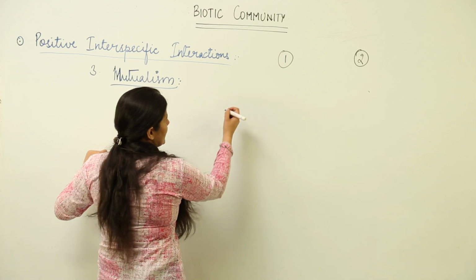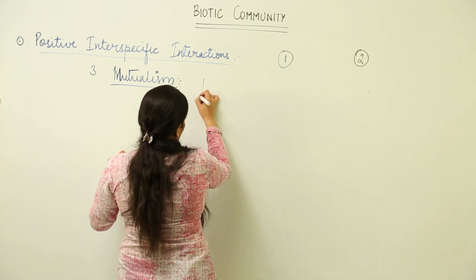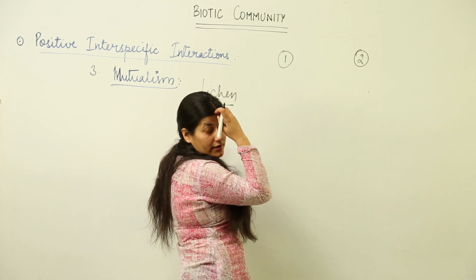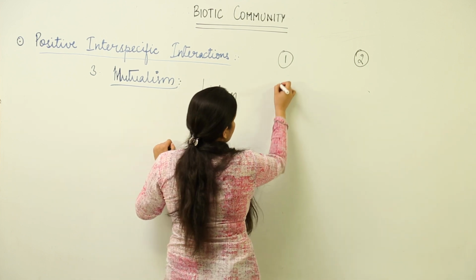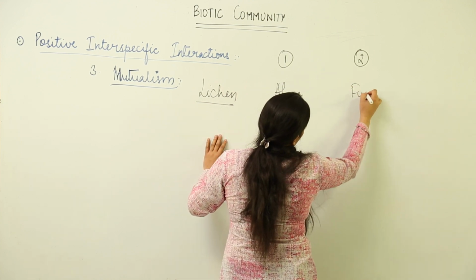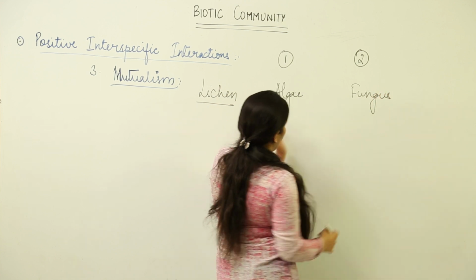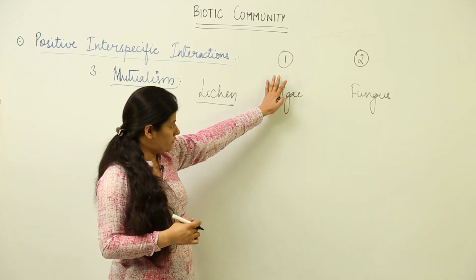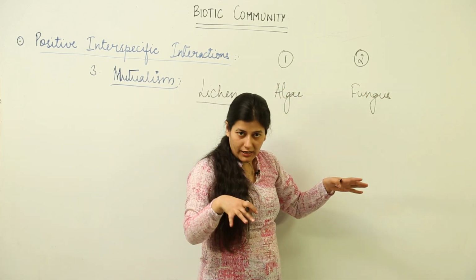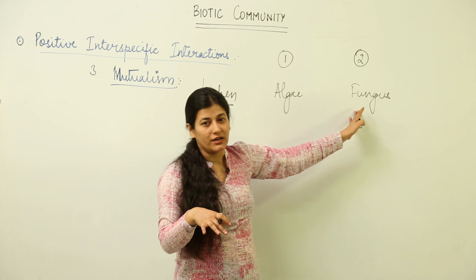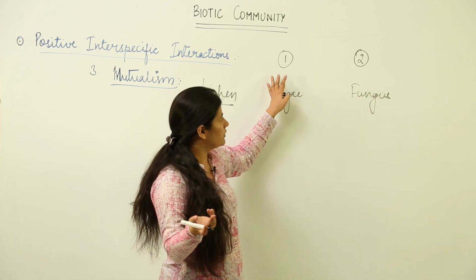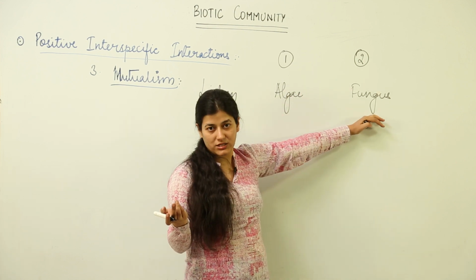So, the first example that we have is of lichens. What is a lichen? Lichen has a phycobiont and a mycobiont. That means there is an alga and there is a fungus. The alga performs the photosynthetic part, while the fungus gives it the area or the protection. So, both of these are dependent. Fungus cannot survive on its own without a producer, and algae cannot survive without fungus giving its protection.